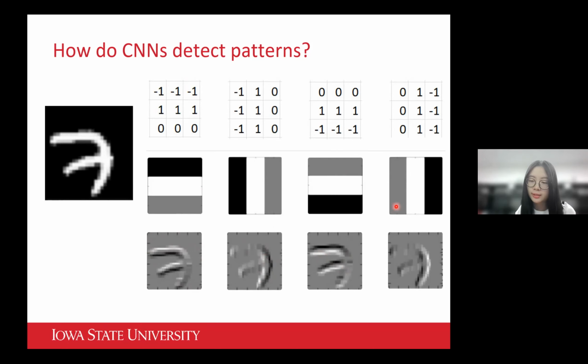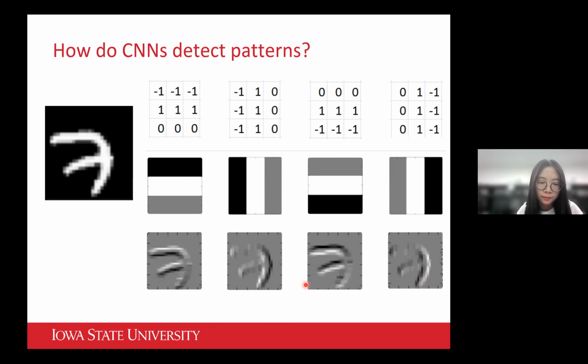And the last one detects the right vertical edges. So those filters are very basic filters; we can call them edge detectors. And there are some other filters that can detect other patterns, such as circles, corners, angles.